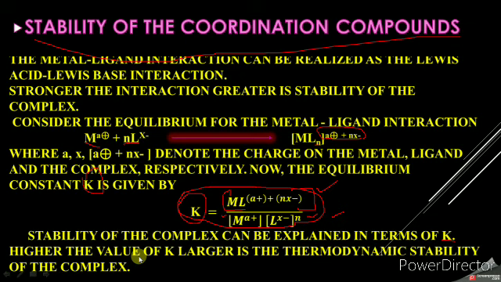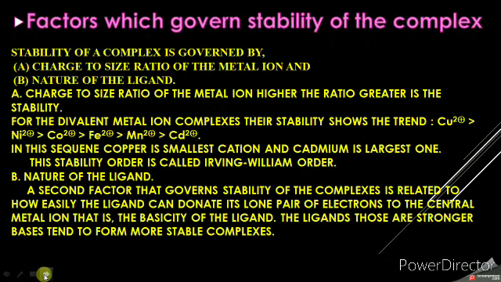So if we see this data, [Co(NH3)6]^3+ is more stable than [Ag(CN)2]^- and [Cu(CN)4]^2-, because the higher the K value, the stronger or more stable is the complex. So you have to simply remember the K value. Those complexes which have a higher K value have more stability.